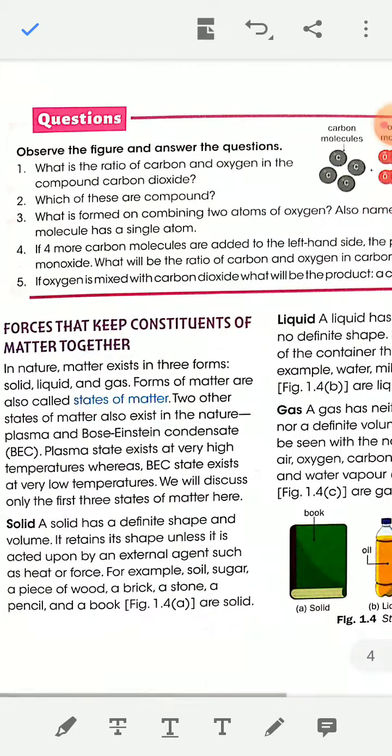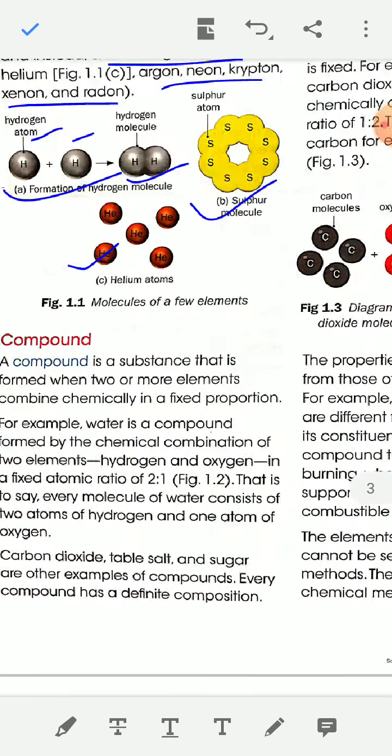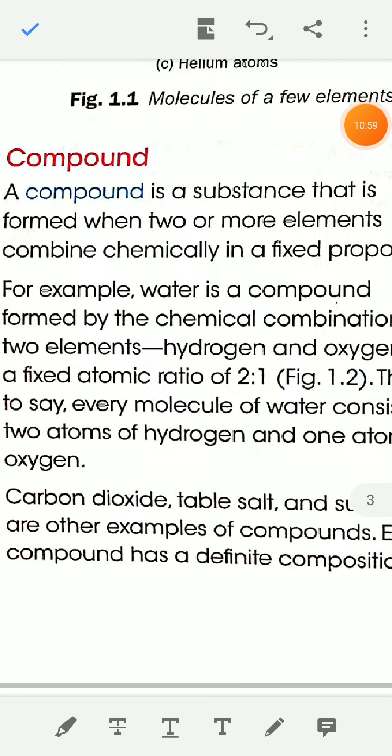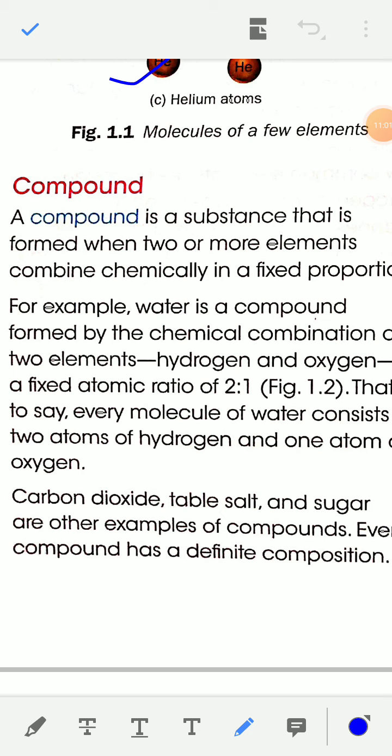Now see compounds. What are compounds? A compound is a substance that is formed when two or more elements combine chemically in a fixed proportion.